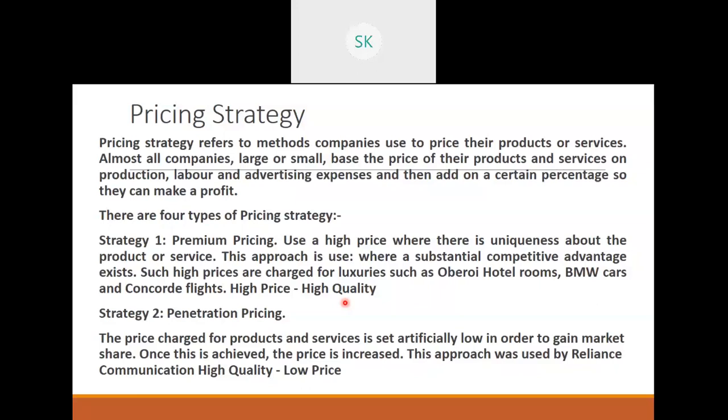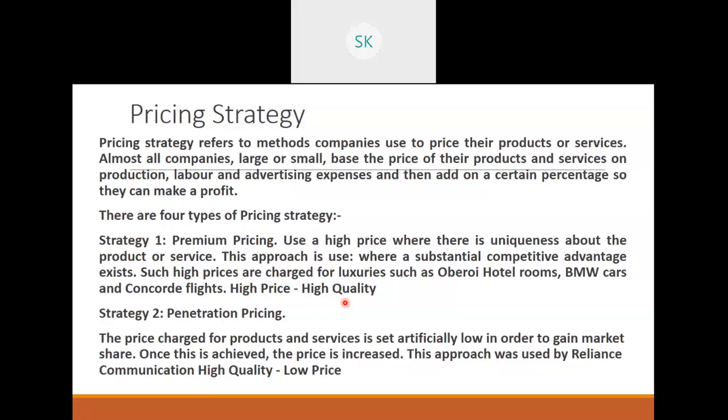Why are they priced high? Because they have such uniqueness in the product or services. So you cannot find the same product or service anywhere else. You cannot replace it. So that is why it is called premium pricing. So this is the first strategy.